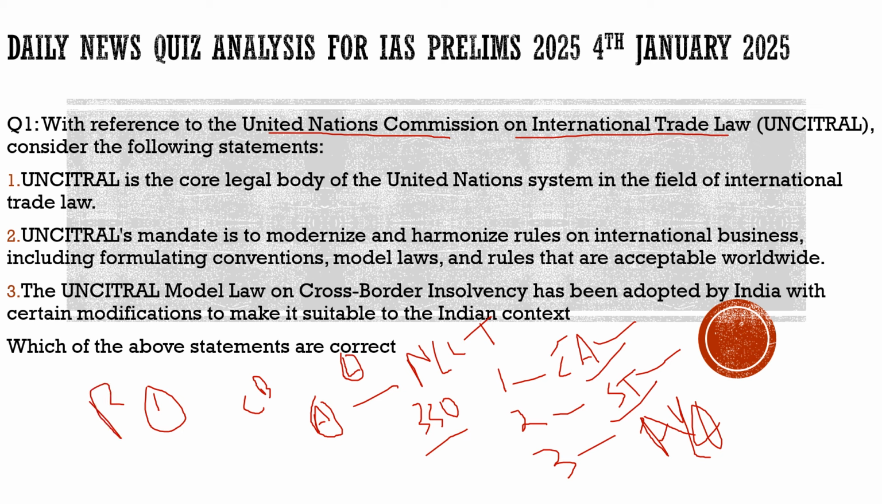She had got loan from company L and company M. Suppose she had got loan from company L and company M. This company M is operating in the Indian market. Company L is operating elsewhere, in a different country. So here comes the issue.